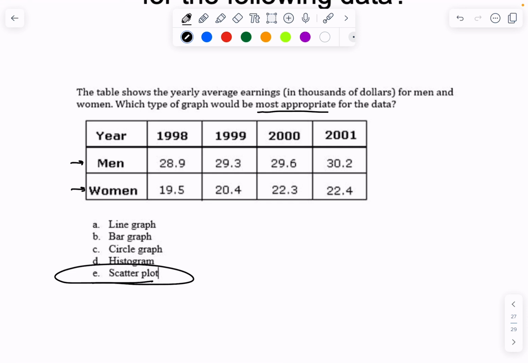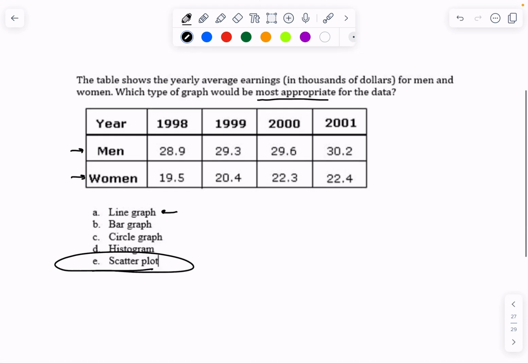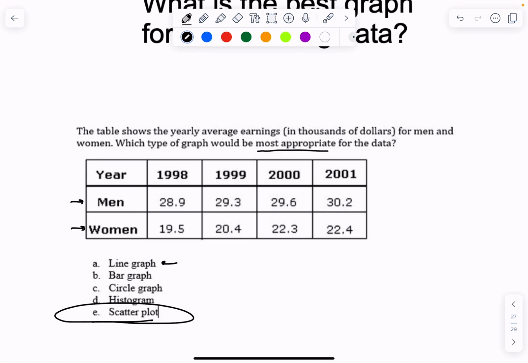Now, some might argue that you could use a line graph and actually have a double line graph, but it would have to be a double line graph so we could differentiate between the men and the women in their lines. So that's why I would go with scatter plot. Now, could you argue some stuff? Yes, but in this situation, you're trying to figure out which one would be most appropriate. My choice is scatter plot.